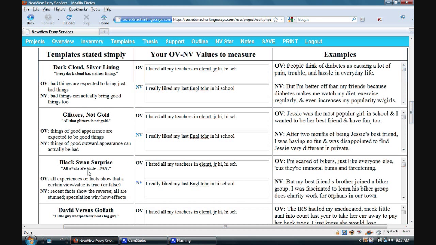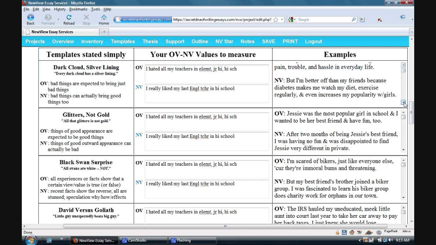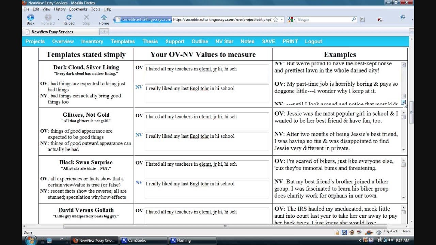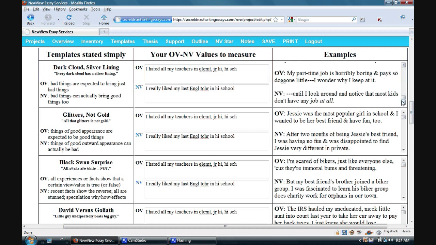They provide templates of popular sayings that we can piggyback on to know that we've got some newness content in what we've written. They're explained very simply over here in the left column, and on the other side there's half a dozen examples to give us something concrete and specific to compare to. So let's compare dark cloud silver lining, that's a popular saying. The old view, bad things are expected to bring just bad things, and bad things can actually bring good things too, is the new view.